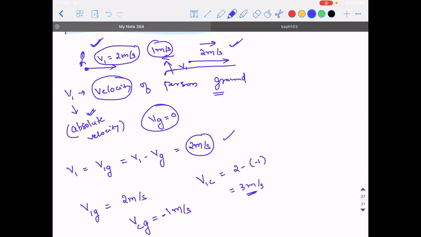You're able to understand this? So whenever you use the word ground, you're trying to speak about the exact velocity. Means a person standing on the ground, if he's trying to measure your velocity, what is your exact velocity? That is the meaning.